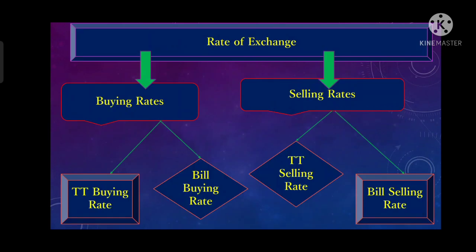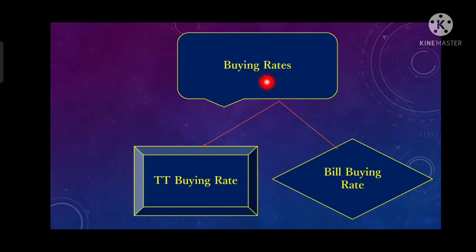Now, before understanding all these rates, I have categorized them into two parts. The rate of exchange is divided into buying rates and selling rates. The buying rate is also categorized into two parts, the TT buying rate and the bill buying rate. The selling rate is also categorized into two parts, the TT selling rate and the bill selling rate. Let's learn these in detail. First we will move on to the buying rates. Let's discuss in detail.